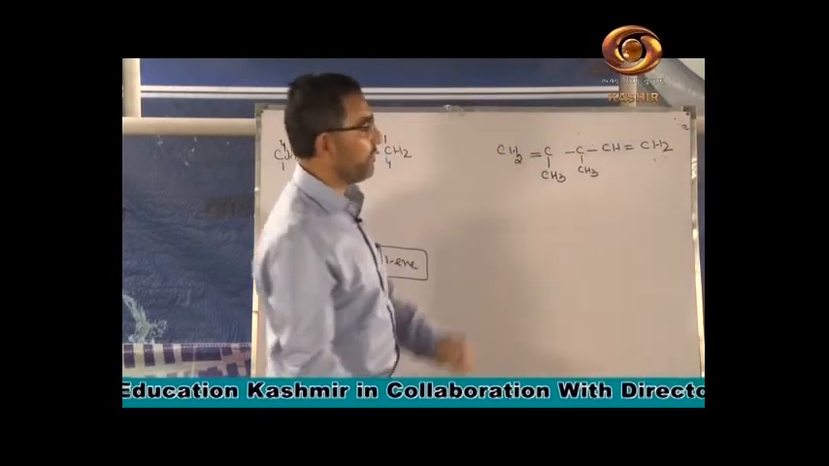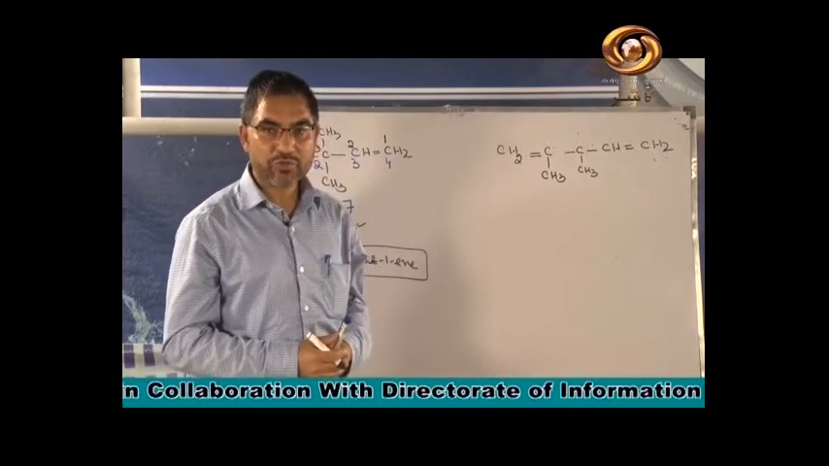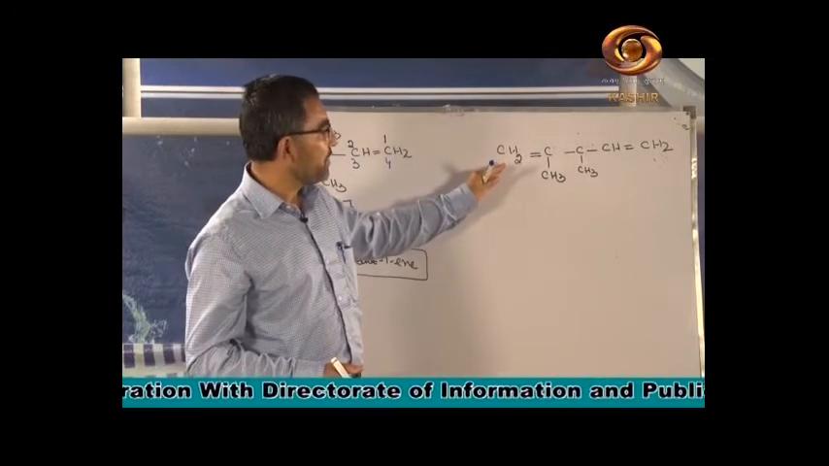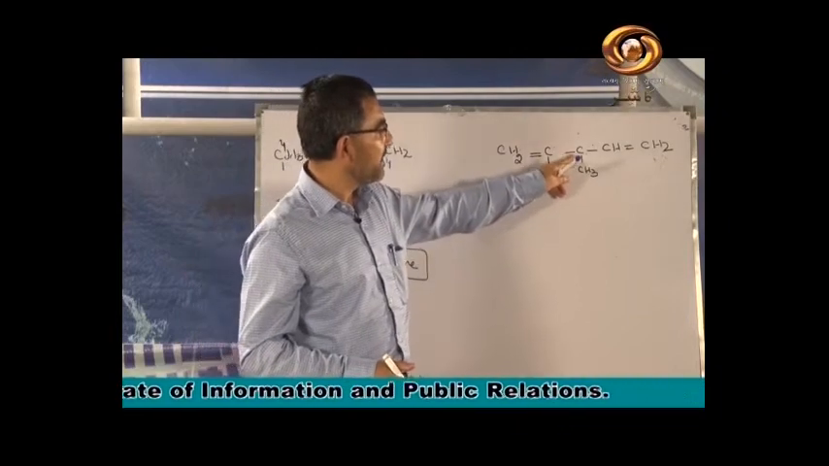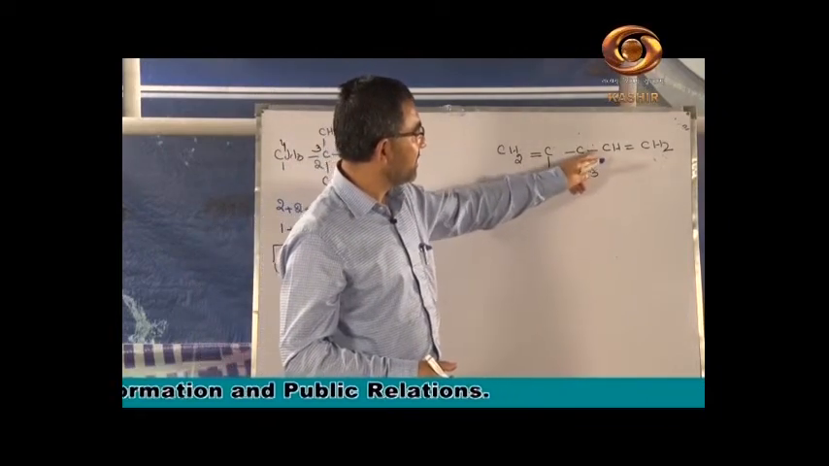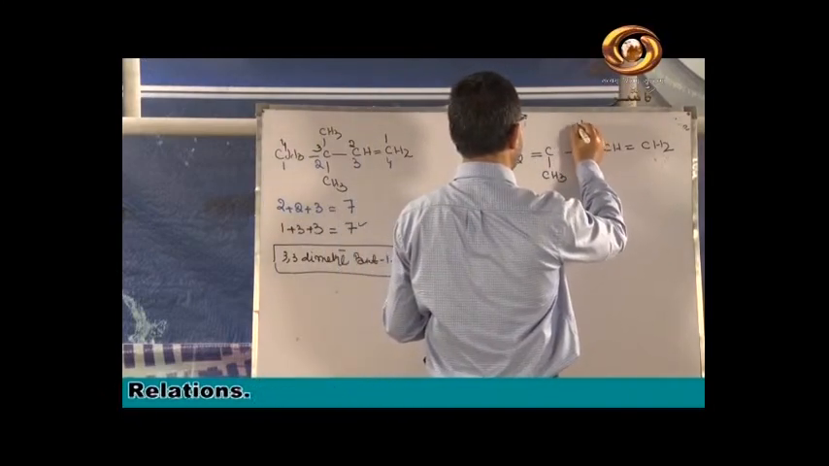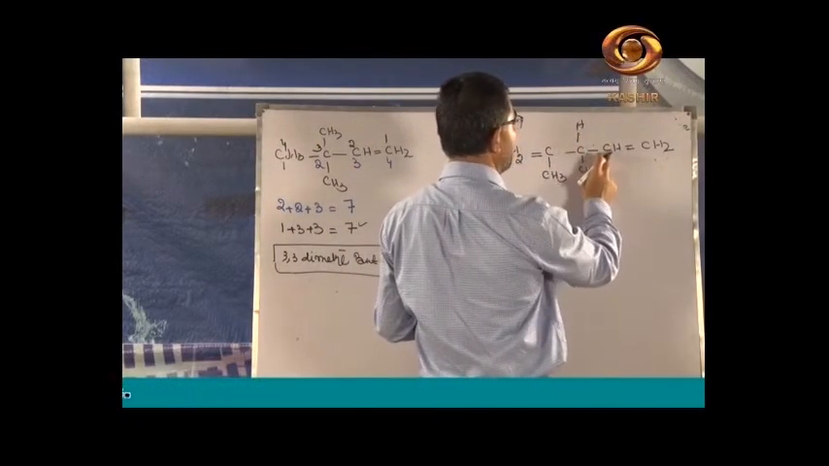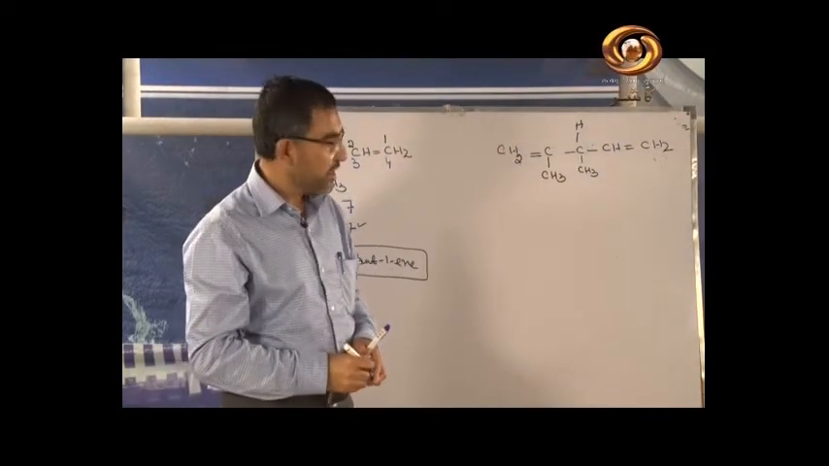This is your compound now. Quickly draw this compound in your notebooks. This is your compound: CH2 double bond C, single bond CH3, single bond C, CH3, CH3. We have here one more CH, one more H, because the carbon should have 4 valency. CH double bond CH2. What is the name of the compound?